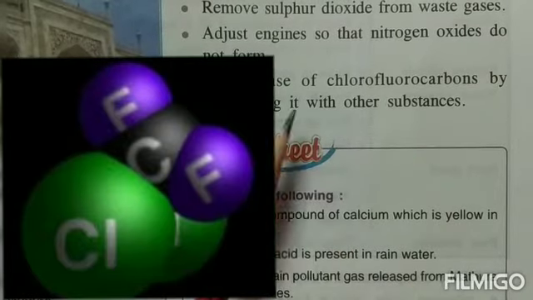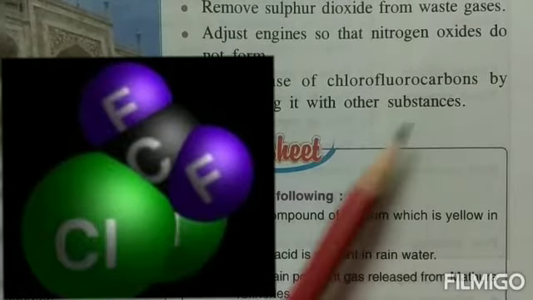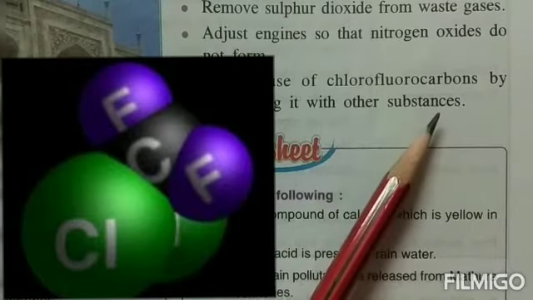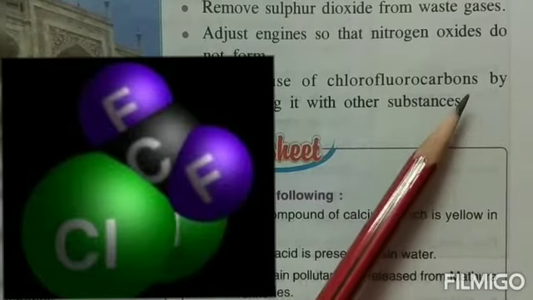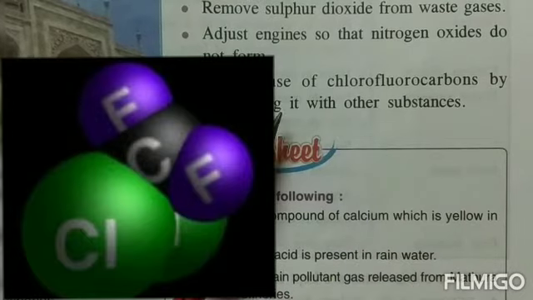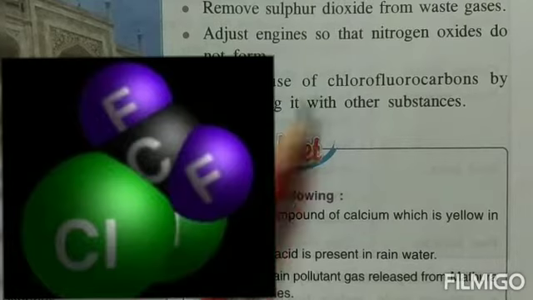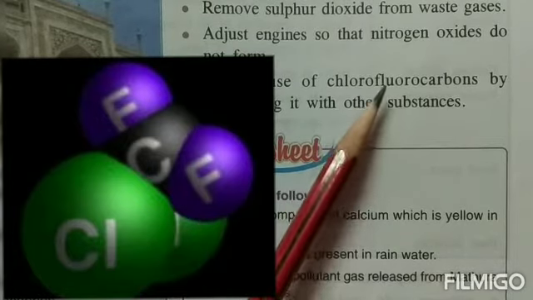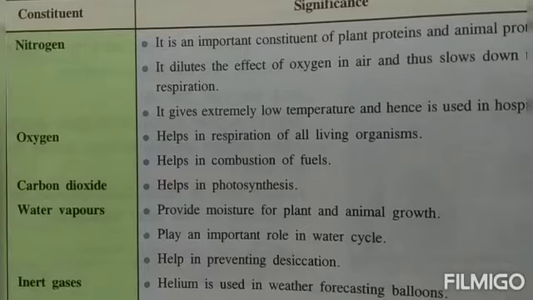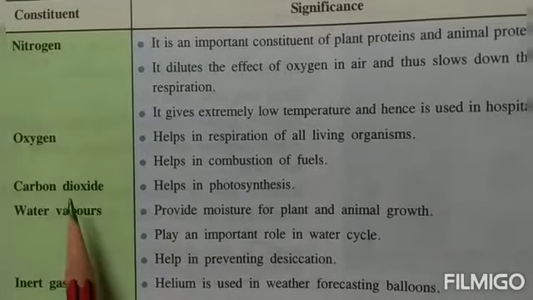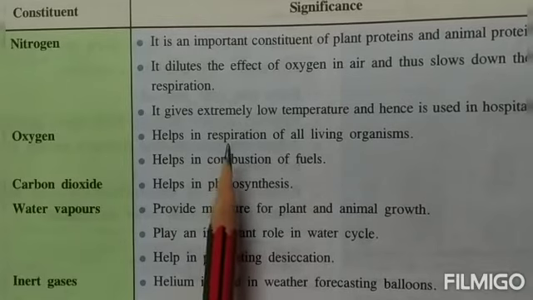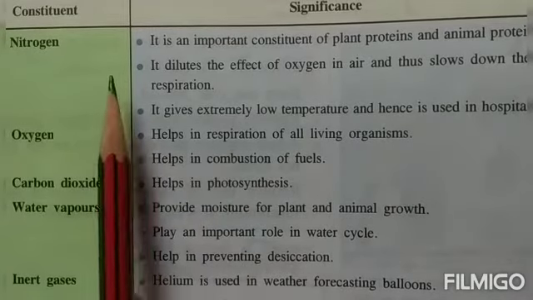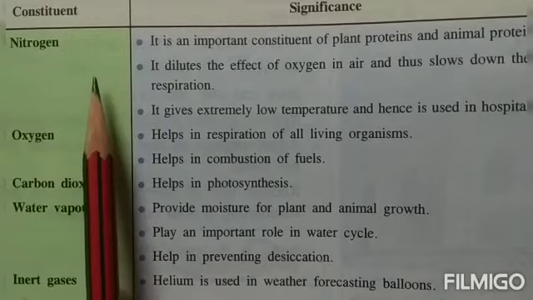Now, CFC, in the previous video you have seen how dangerous CFCs are for our environment, because they cause the thinning of the ozone layer. So, we should try to use some alternative methods by substituting the production of chlorofluorocarbons. Now, next in your books are given, children, some constituents of the air and what is their importance for us. So, let's see quickly what are the various constituents and how they are important to us.